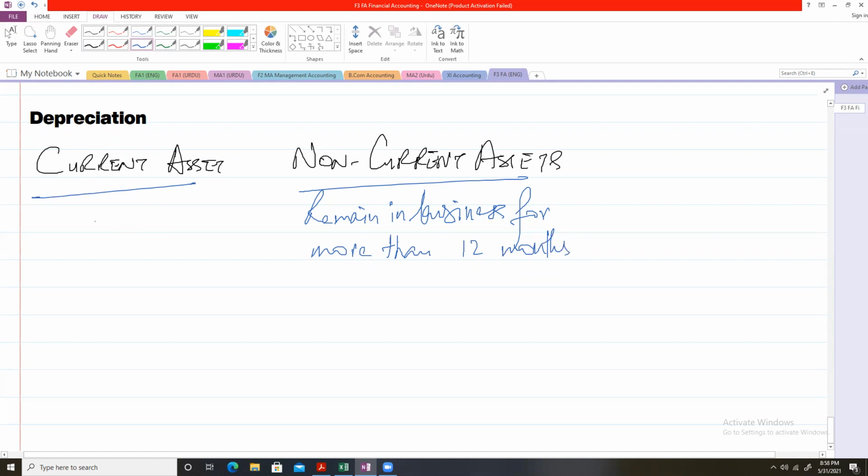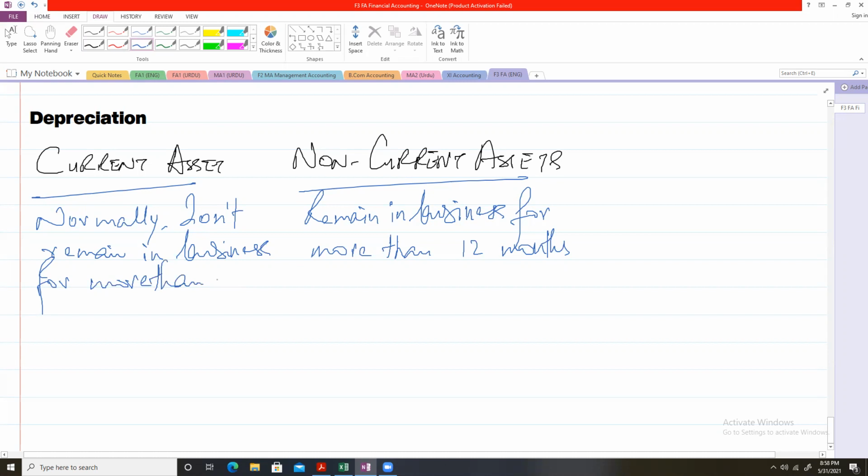Current assets normally do not remain in business for more than 1 year, that is 12 months.